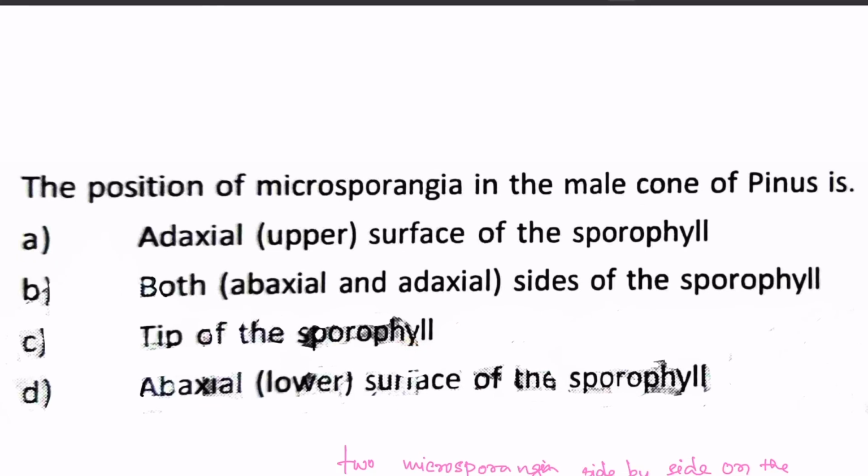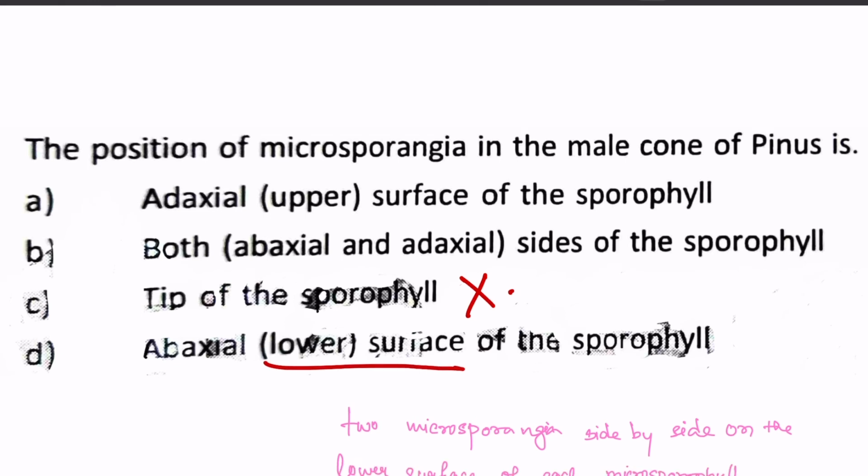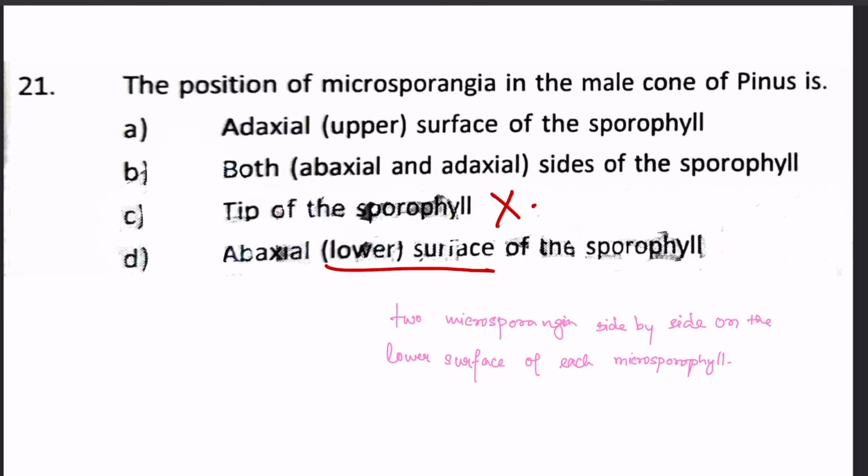It's an important character of Pinus. They don't have sporangia at the tip of the sporophyll, but actually on the lower surface. So our answer will be number 4.